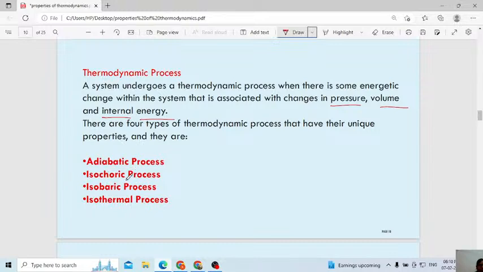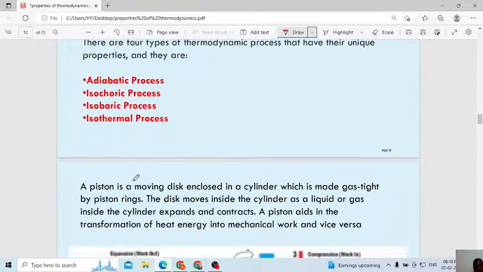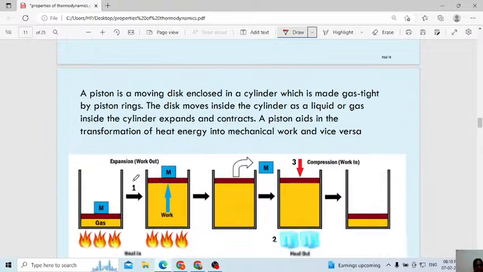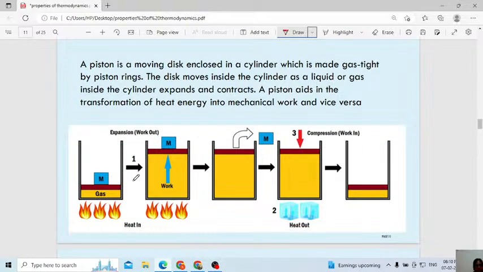First one is adiabatic, isochoric process, isobaric process, isothermal process. Let us study one by one in detail. This piston experiment I think everyone knows. A piston is a moving disc. Always, if I use the word piston, remember, it means the arrangement of the device will be like this. That is the moving disc enclosed in a cylinder.